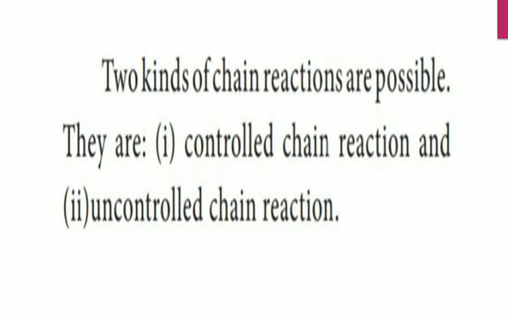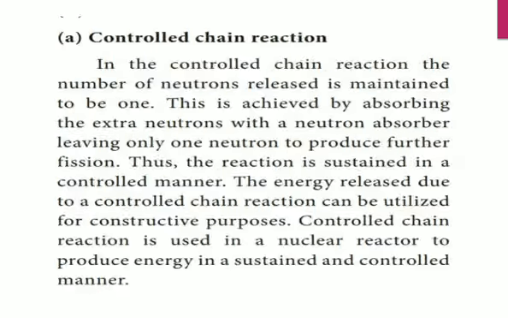The first one is the controlled chain reaction. What is a controlled chain reaction? We can control the nuclear reaction in a sustained manner. That is the controlled chain reaction.